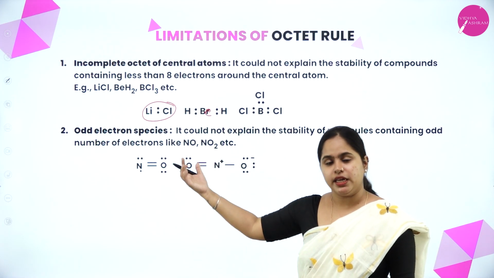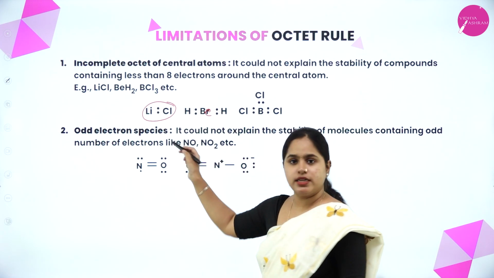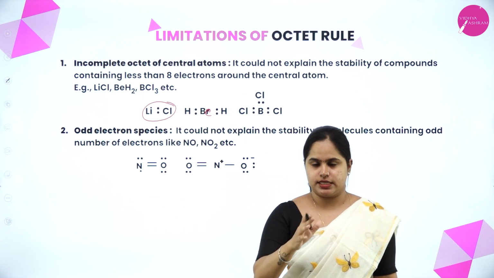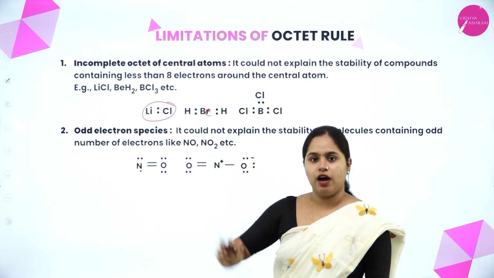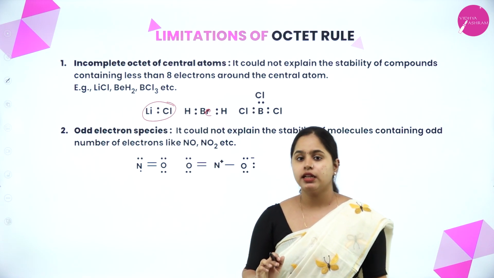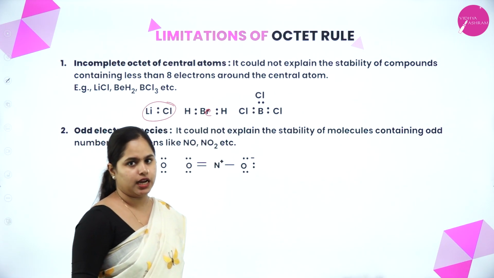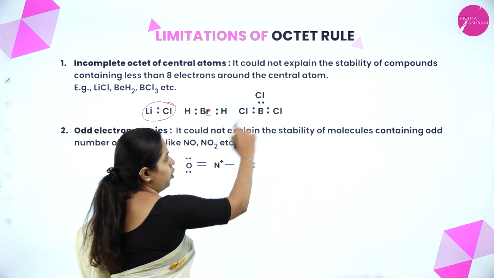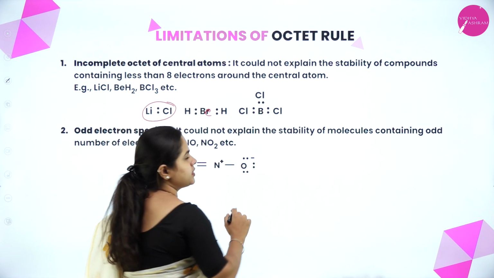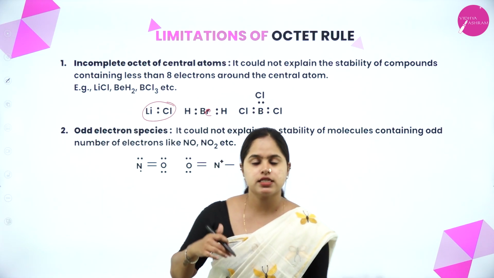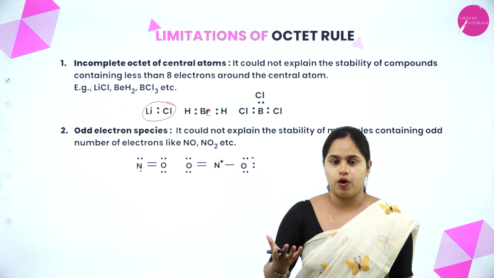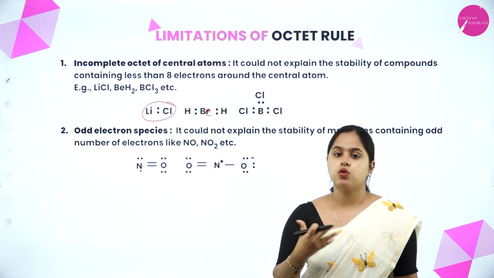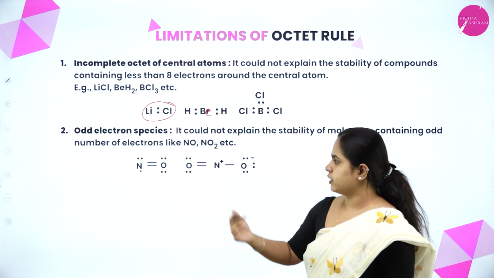For BeH2, we know that hydrogen requires a duplet, so hydrogen will be able to attain its duplet, not octet. But beryllium will only have 4 electrons, not 8. The same goes for BCl3. Each chlorine atom will be able to obtain its octet, but not boron. As you can see, 1, 2, 3, 4, 5, 6, only 6 electrons, not 8. So this was one limitation: certain compounds having less than 8 electrons were stable, but the octet rule couldn't explain their stability. Now, odd electron species.